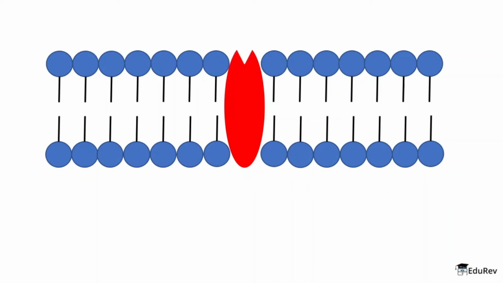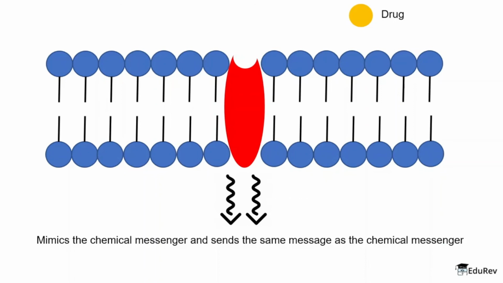Whereas in some other cases, the body lacks some important chemical messengers, because of which some important messages are not transferred inside the cell. In this case, we again employ certain drugs which basically mimic the real chemical messenger, and hence the same messages which should have been transferred by the chemical messenger are transferred by the drug molecules. These drug molecules which mimic the chemical messengers are called agonists.